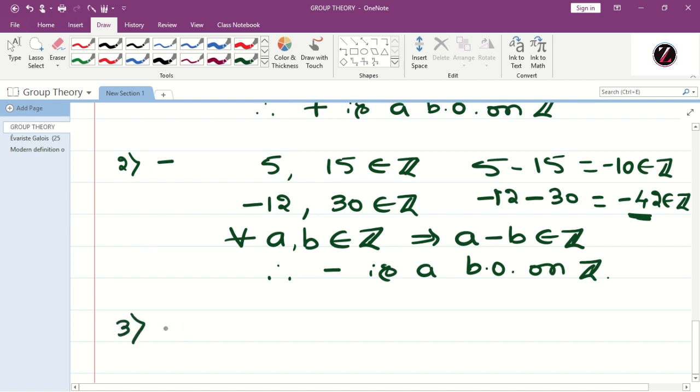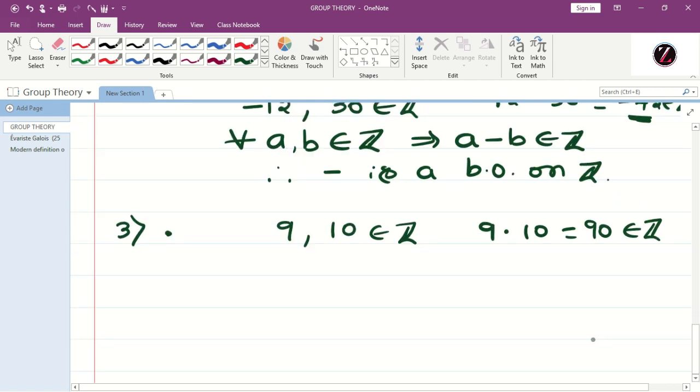Next, third, what about multiplication? So again we shall consider 9 and 10, let them be any two integers. What is 9 into 10? That is equal to 90. Clearly it is an integer. Similarly, you can consider any two integers, whether positives or negatives. Therefore, the product is always an integer.